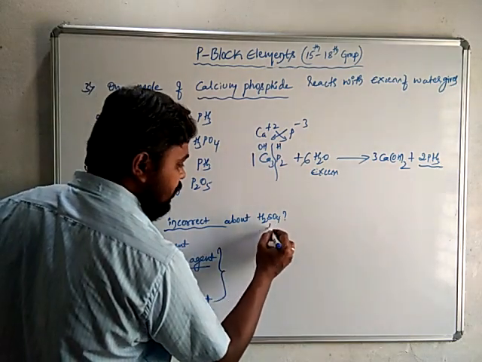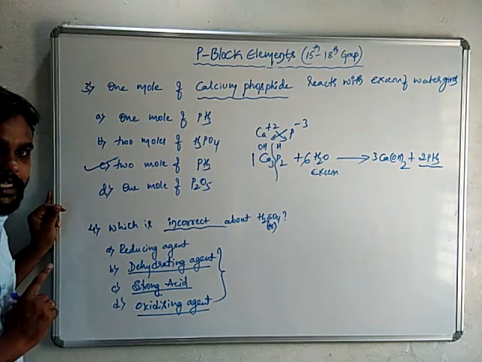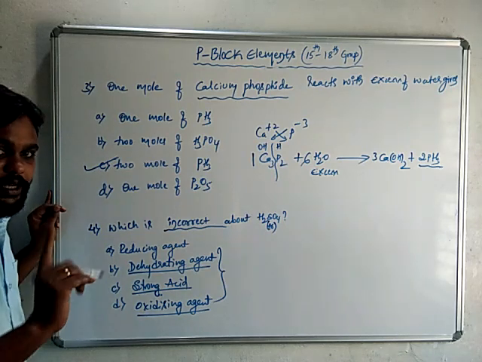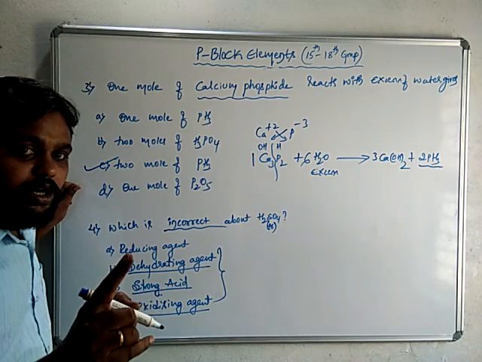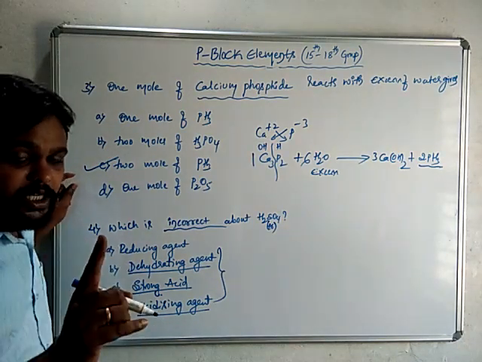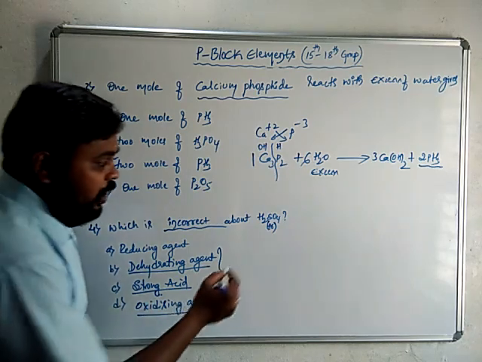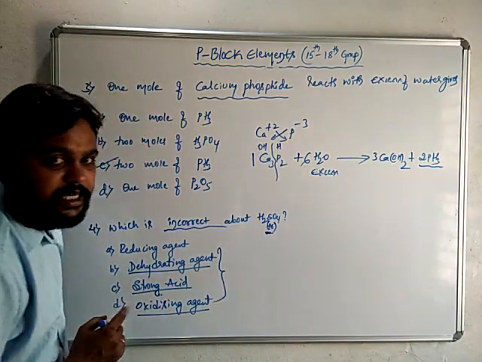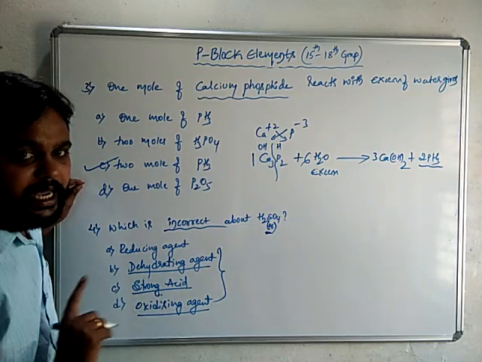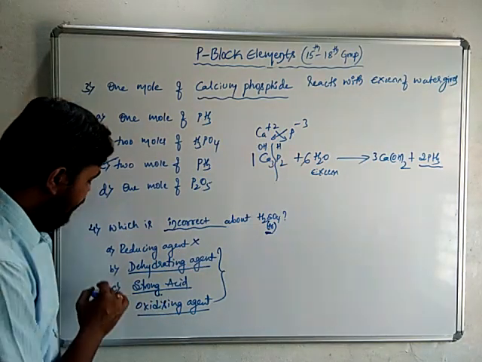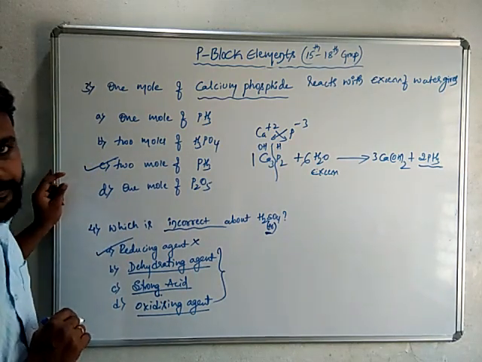I told you already, here sulfur is in +6 oxidation state. It can act only as an oxidizing agent, but it cannot act as a reducing agent. The substance which undergoes reduction is called an oxidizing agent. The substance which undergoes oxidation is called a reducing agent. So already it is in the maximum oxidation state. It never undergoes oxidation again. So that's why it cannot act as a reducing agent. So that's why option A is incorrect regarding sulfuric acid.